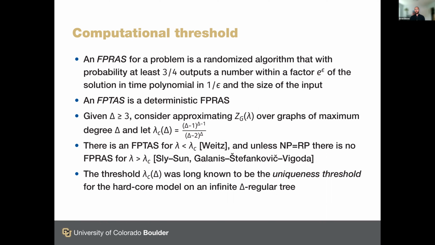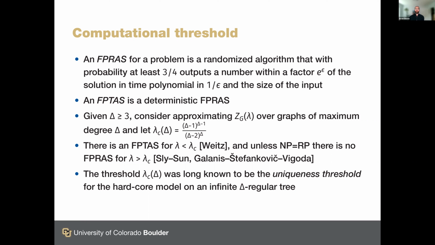The notion of approximation that we're interested in is that of a fully polynomial time randomized approximation scheme, or FPRAS, which is a randomized algorithm that with probability at least 3/4 outputs a number within a factor e to the epsilon of the solution to the counting problem in time which is polynomial in 1/epsilon and the size of the input. And for this talk, the inputs are graphs, so the size of the input will be the number n of vertices. And just to be precise, when I'm quoting previous results, an FPTAS is a deterministic version of this kind of approximation scheme.